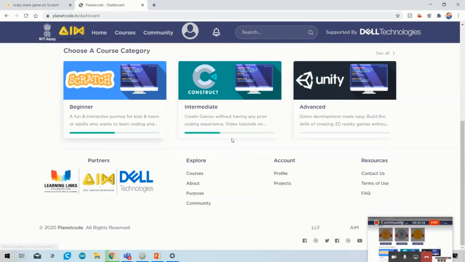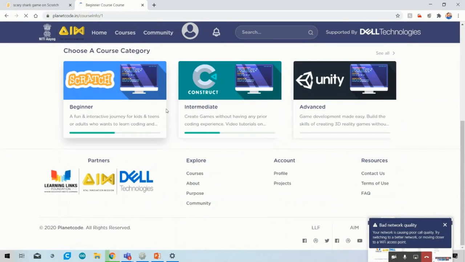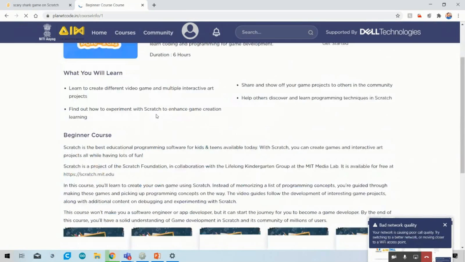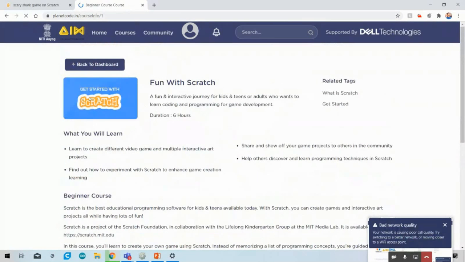So I will simply click on the second course or first course. I will just click on Scratch. As I told you yesterday and today also about Scratch, you can also learn it from Planet Code. Just read it once and click on the first video about game development.